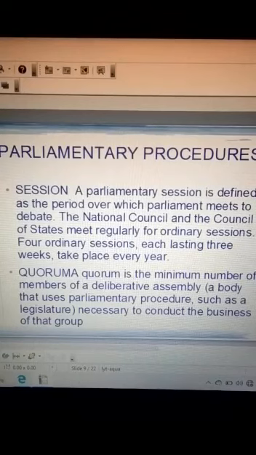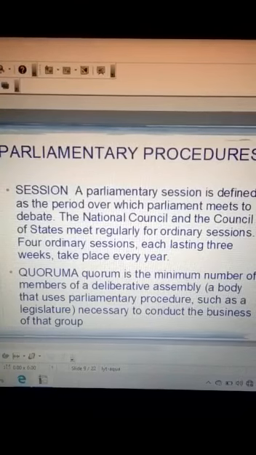One more point is that the interval between 2 consecutive sessions shall be less than 6 months. So there should not be a gap of more than 6 months. Here in your book it is given that there are 3 sessions: the budget session, the monsoon session, and the winter session.